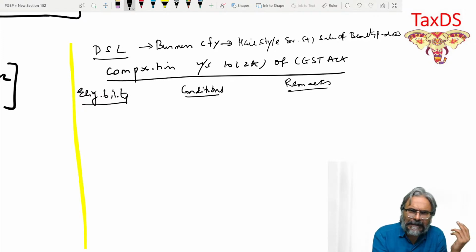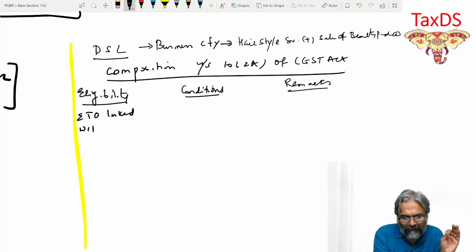So when I talk about eligibility, the aggregate turnover is linked with the previous financial year 21-22.